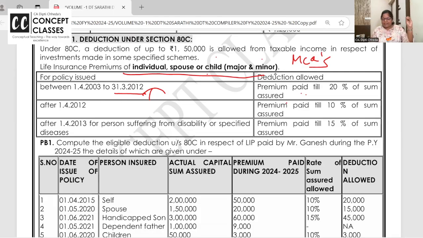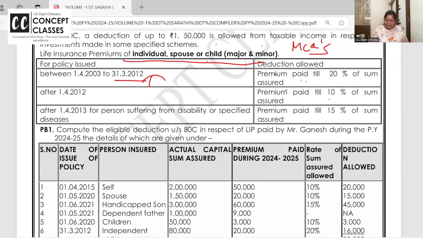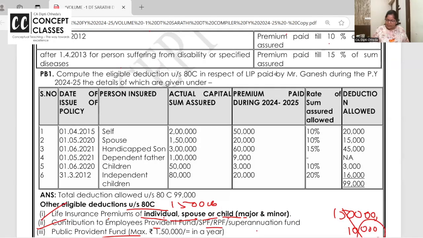If you have taken the policy after 2012, then 10% of sum assured. After 2013 for handicapped, 15%. Beyond that, ignore. This is already a nice example we solve in our practice batch, but out of that I will take 1 or 2.